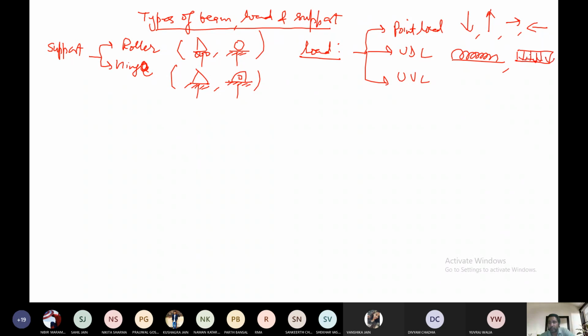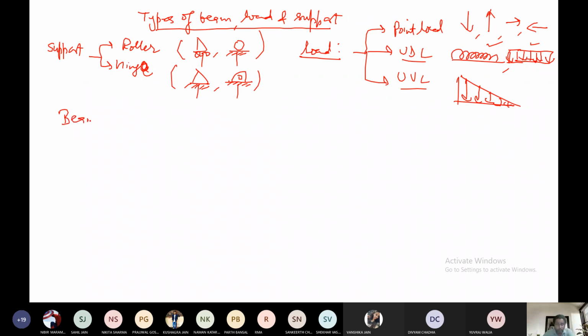So this is also an example of UDL. If the shape is like that or like that, this is an example of UDL. The third one is UVL. We have already done how to convert UDL into point load and UVL into point load, so I am not going to discuss that.